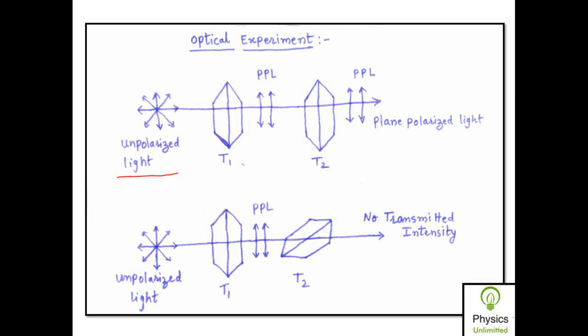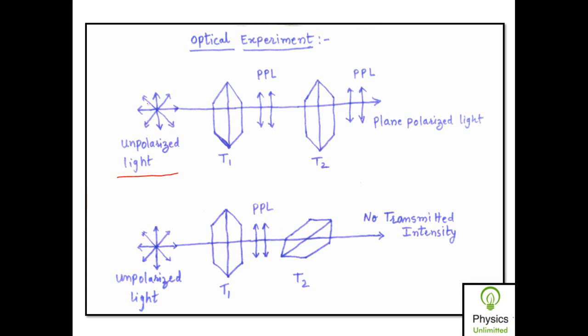The longest line joining the end points of these two pyramid-like structures is called the axis of the crystal, or optic axis of the crystal. The property of this tourmaline crystal is such that when an unpolarized beam of light is incident on it, it will absorb all other vibrations except those vibrations which are parallel to its axis.